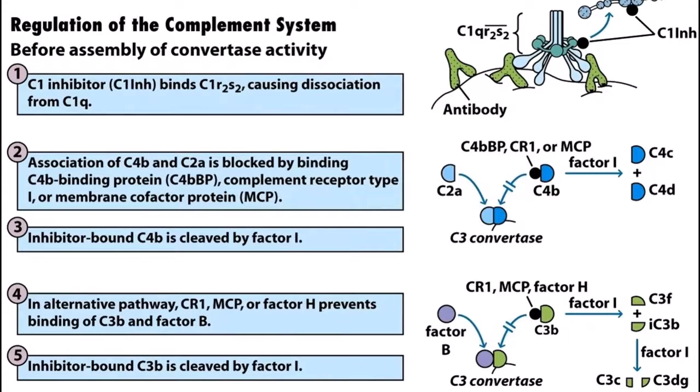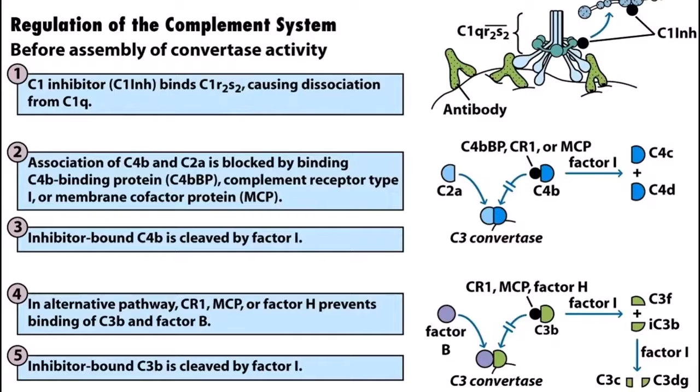Then we have an inhibitor which binds to C4b, which is cleaved by factor I. In the alternate pathway, we have CR1, MCP and factor H, which prevent the binding of C3b and factor B. Then we have an inhibitor which binds to C3b, which is cleaved by factor I.